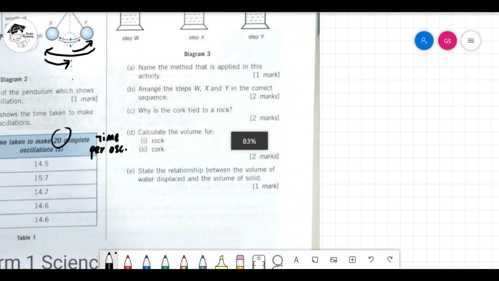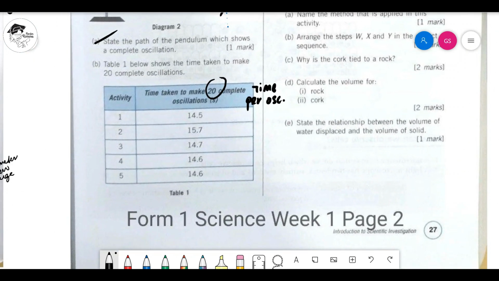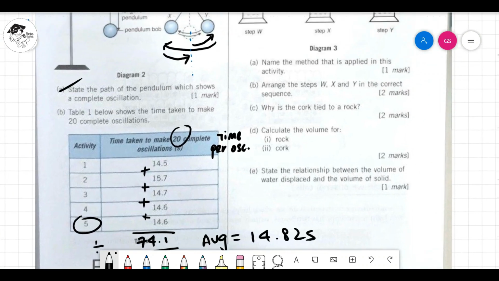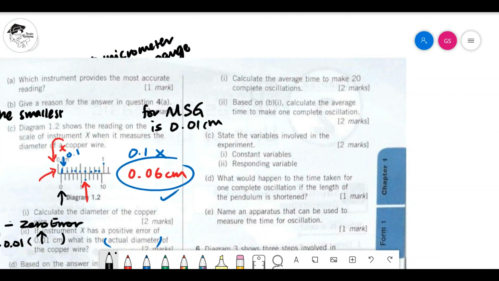So what the idea is now, you have to add up all these, this plus this plus this plus this, to get the total here. Then you divide it by 5, you will get your average. So let's do it. Okay, calculator out. You all are the best at pressing calculators. 14.5 plus 15.7 plus 14.7 plus 14.6 plus 14.6, you will end up with 74.1. 74.1 divided by 5 will give you 14.82. Unit must check: seconds. So your answer for question B1 will be 14.82 seconds.